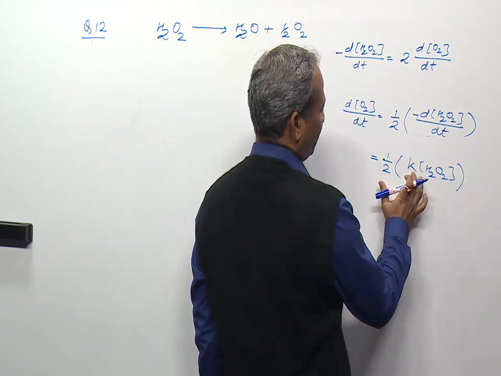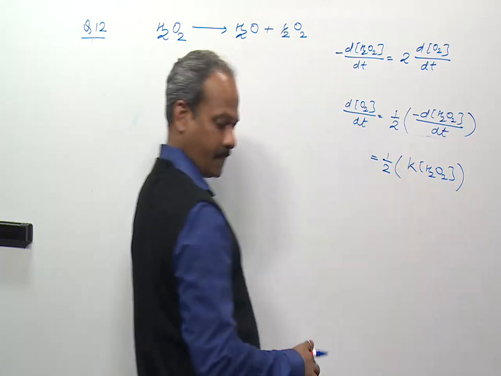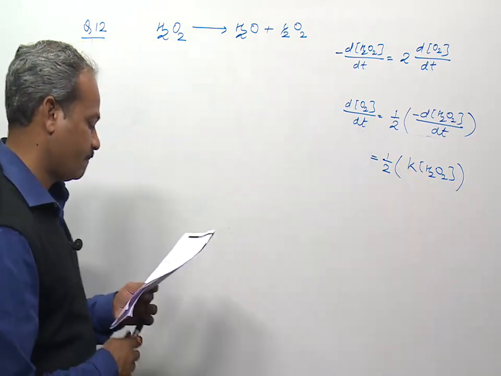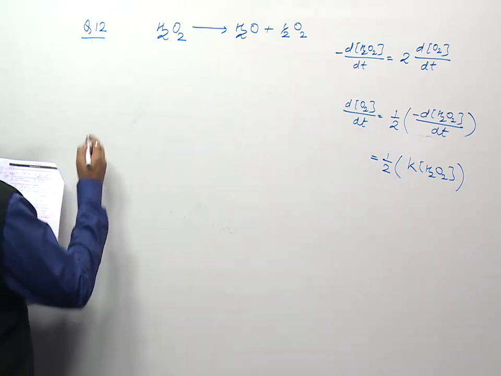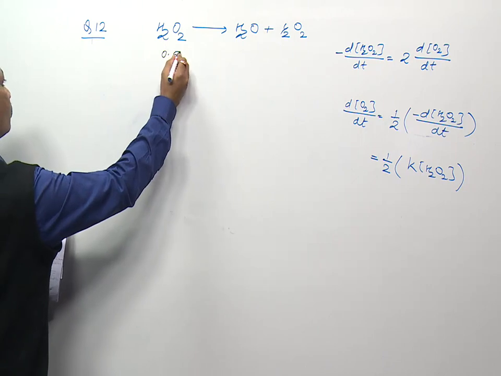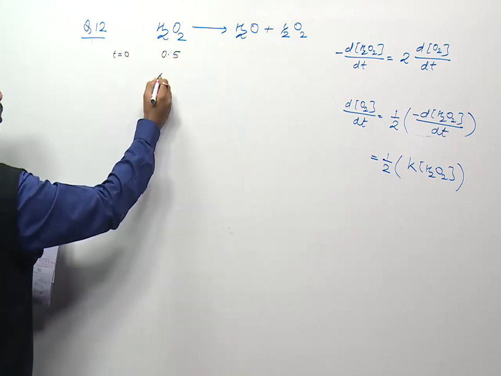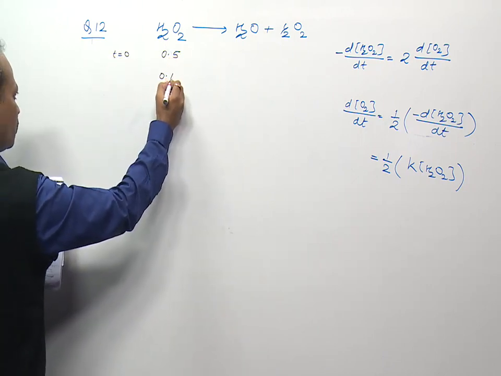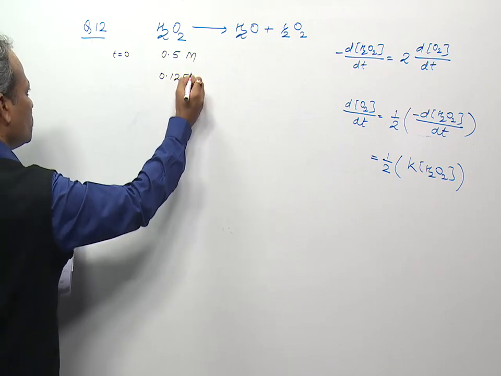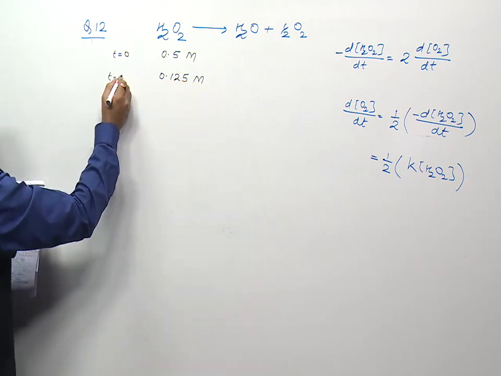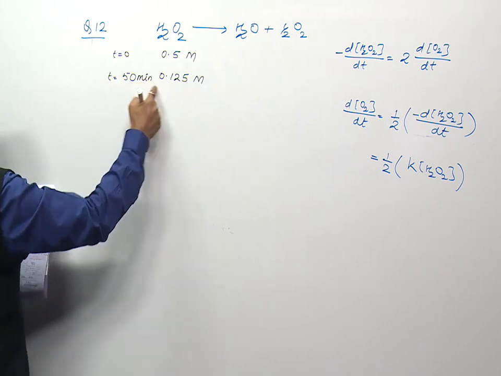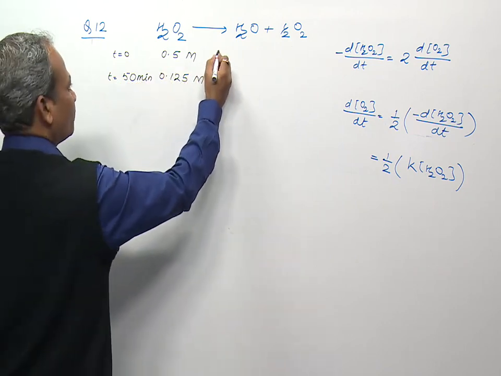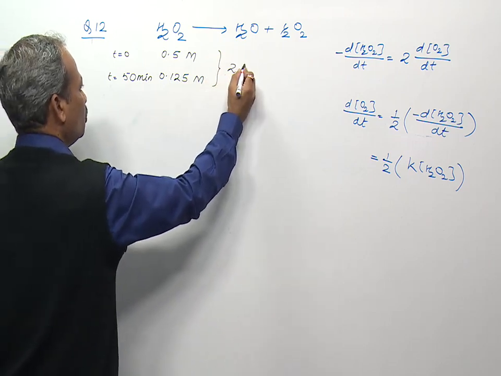So we have to find out mainly the rate constant of this reaction, and according to this question, the concentration of H2O2 decreases from 0.5 at time t equals 0 to 0.125 moles per liter in 50 minutes. So here we can say there are just two half-lives. These are two half-lives.